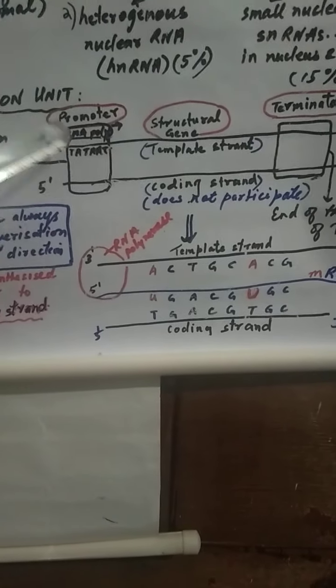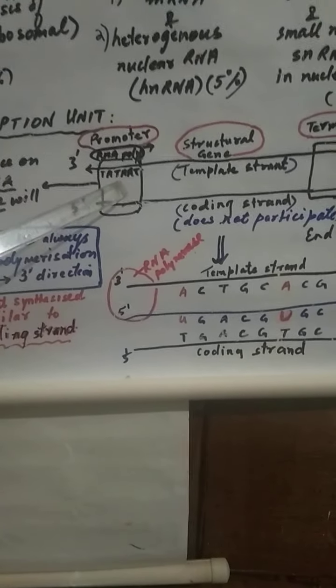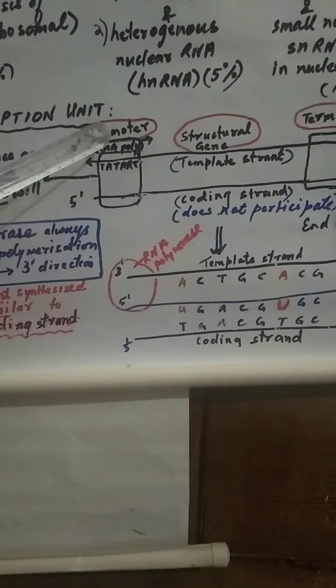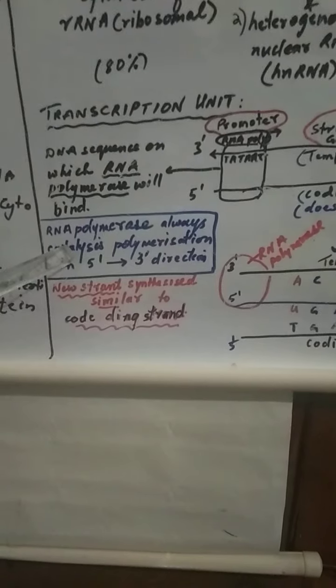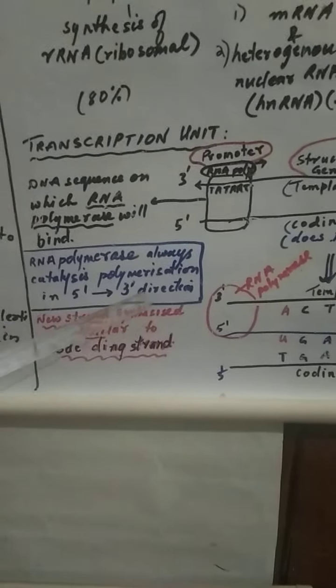Why? Because on the promoter region there are some specific nucleotides present. They are T, A, T, A, T. They are also called the TATA box. On this, the RNA polymerase enzyme always binds, and this RNA polymerase always catalyzes polymerization in which direction? From 5' to 3' direction.